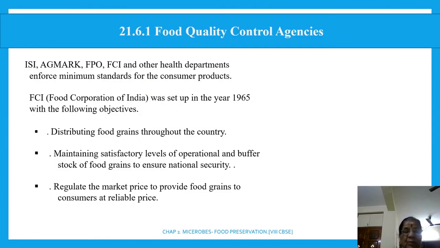Because of all this, food quality control is needed. Why? ISI, AGMARK, FPO, FCI and other health departments enforce minimum standards for consumer products. FCI is Food Corporation of India. What is its aim? Its objective is distributing food grain throughout the country, maintaining a satisfactory level of operational and buffer stock of food grain, and regulating market price to provide food grain to the consumers at reliable prices. Right?